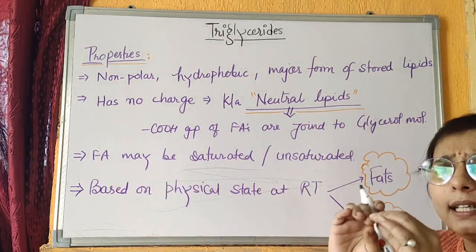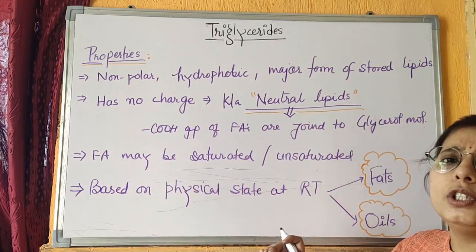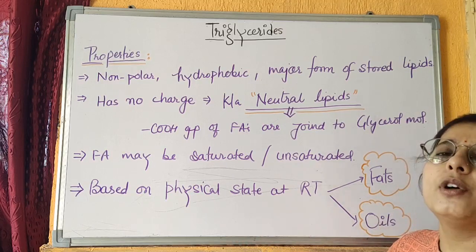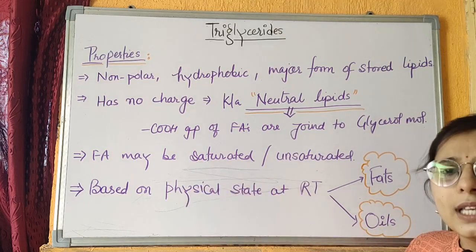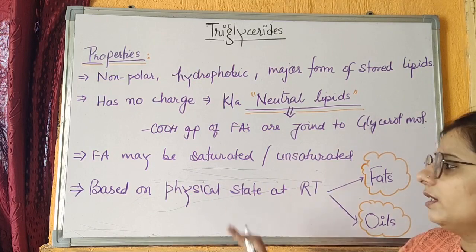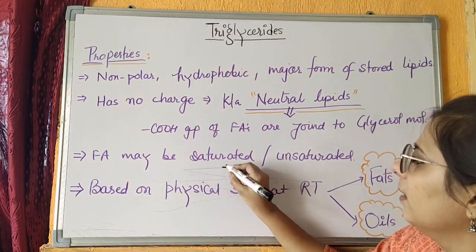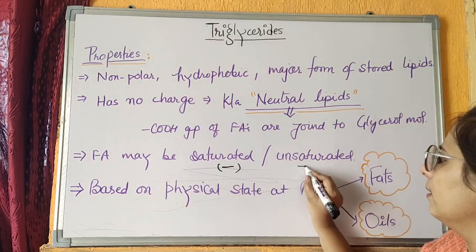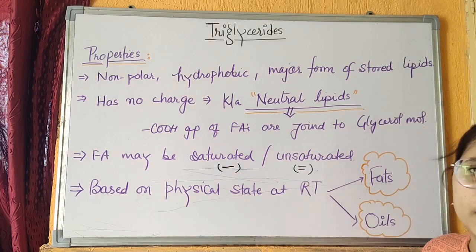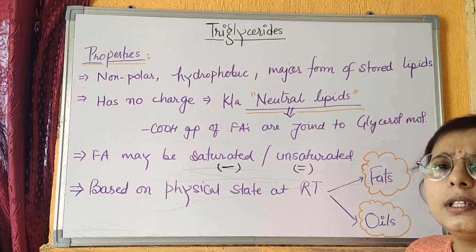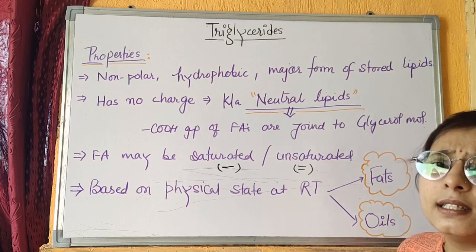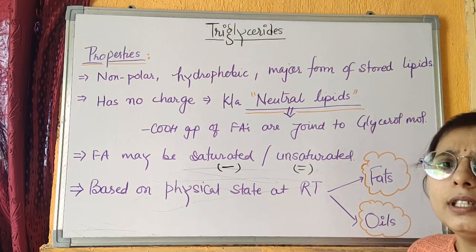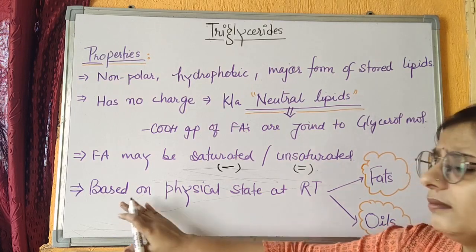Fatty acids that are present in the triglyceride molecule, that are the same or different, may be saturated or unsaturated, means the fatty acids can have single bonds or double bonds. That depends on the different types of triglycerides that we have.